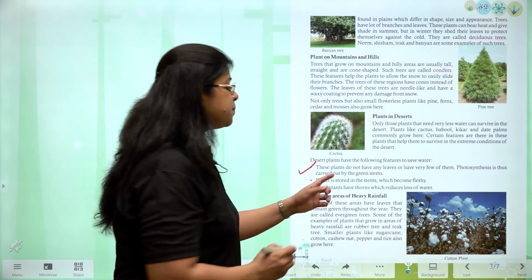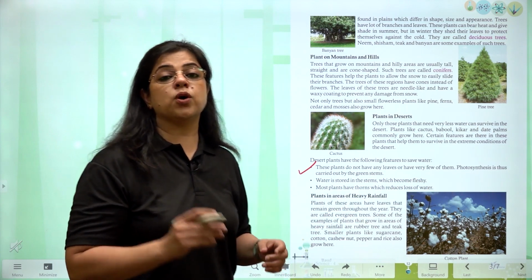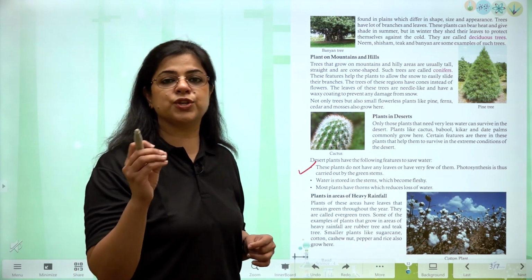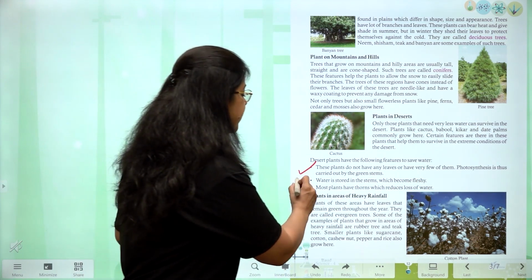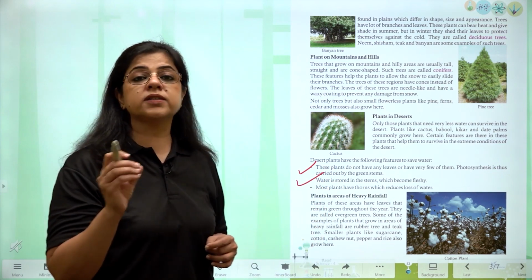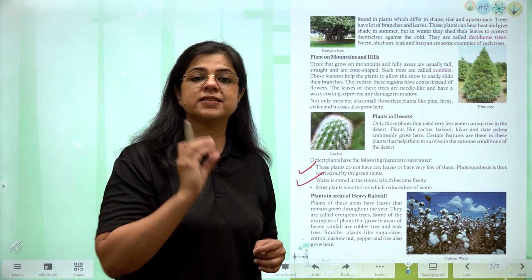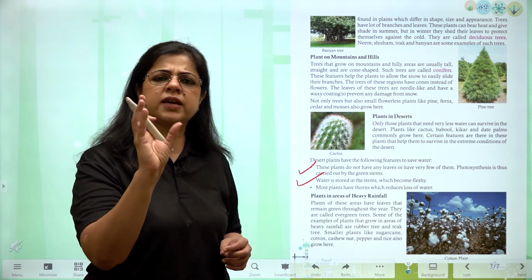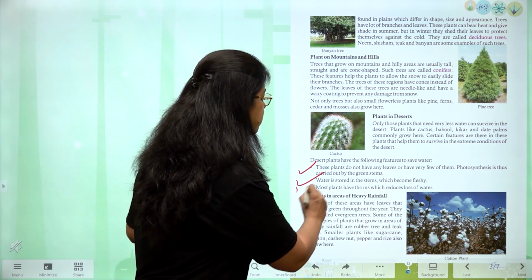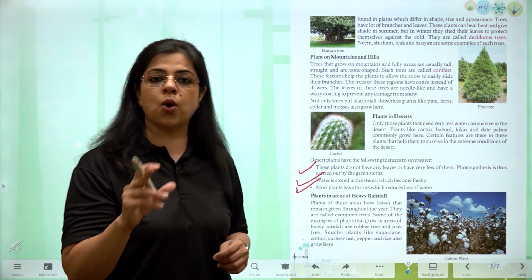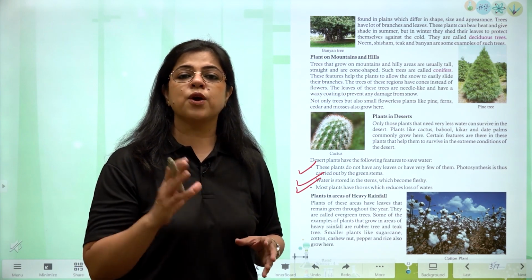First, these plants do not have leaves or they have very few leaves that are reduced to thorns. The second important thing is that water is stored inside the stem because of which it becomes thick and juicy. And the third important thing is thorns, which reduces the loss of water.